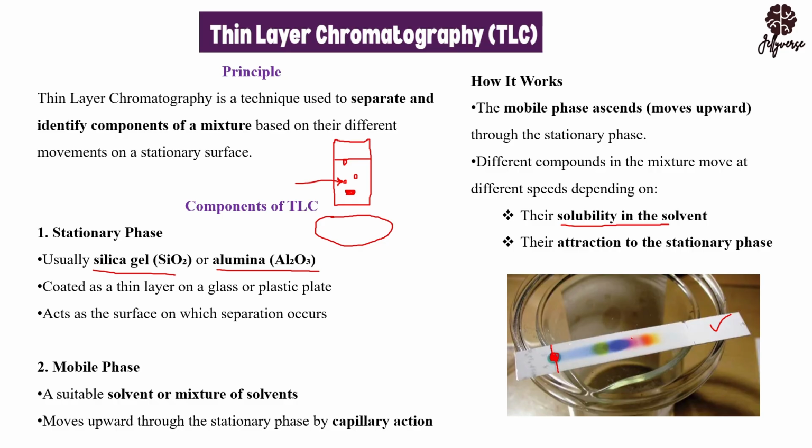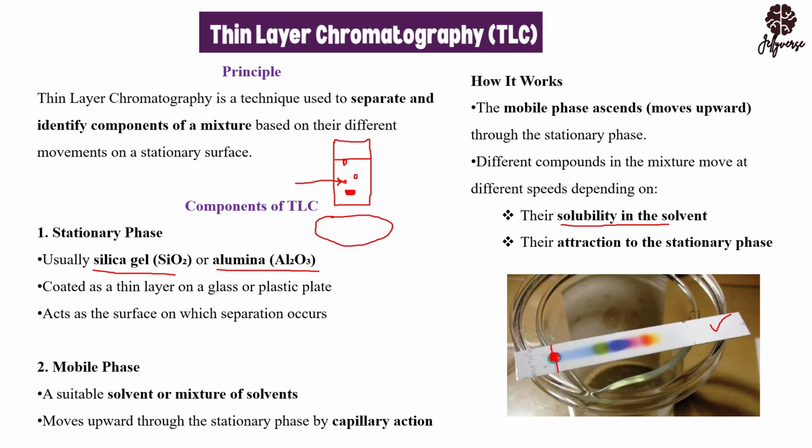So in this beaker or in this flask, we are having the solvent there. So the solvent can be alcohol, it can be ethanol, or it can be, let's say, a non-polar solvent, right? Now, you have to know the characteristics of the solvent. The moment you dip this particular TLC paper into the solvent, you are going to have the solvent climbing up by capillary action.